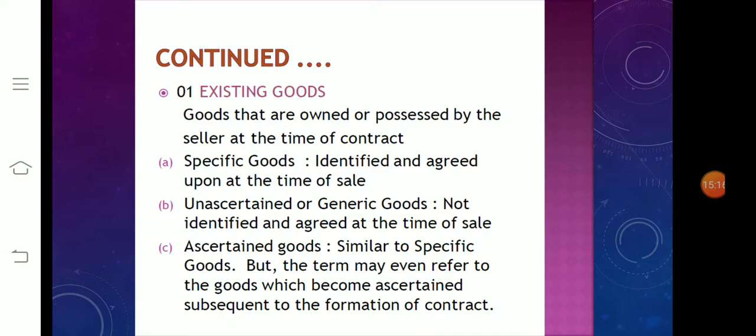Existing goods may be either specific goods, ascertained goods, generic or uncertain goods. Then the second type of sale of goods is contingent goods. Specific goods means identified and agreed upon at the time of sale. Then uncertain goods or generic goods are not identified and agreed at the time of sale. Ascertained goods are similar to specific goods, but the term may even refer to goods which become ascertained subsequent to the formation of the contract.